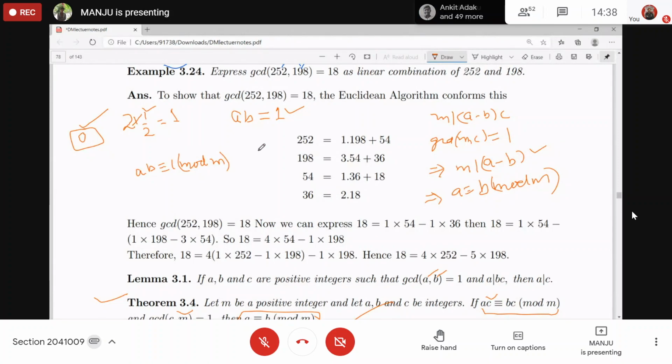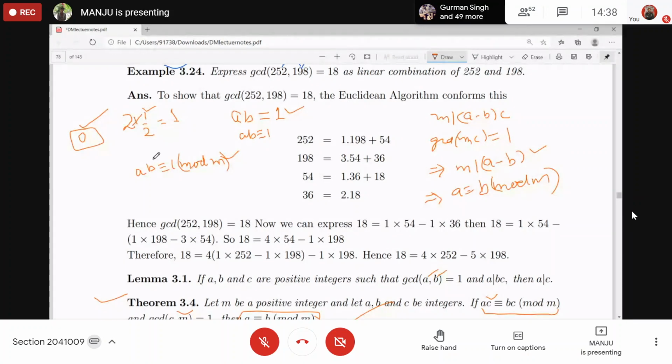In the congruence part, A into B is congruent to 1, and the modulo we are working in is specified. So B is the inverse of A and A is the inverse of B.